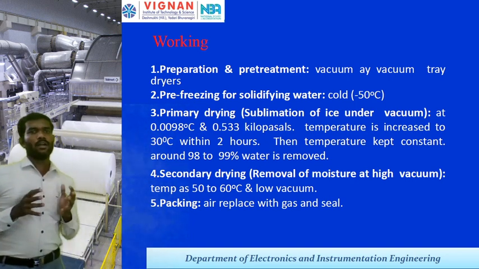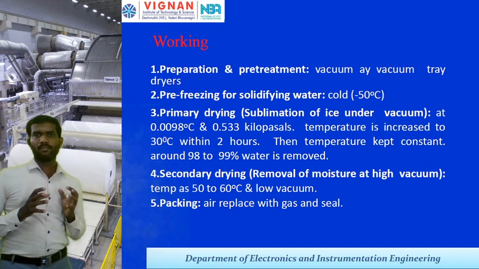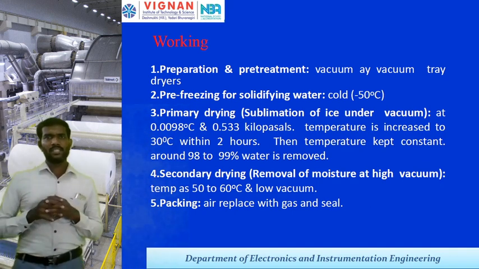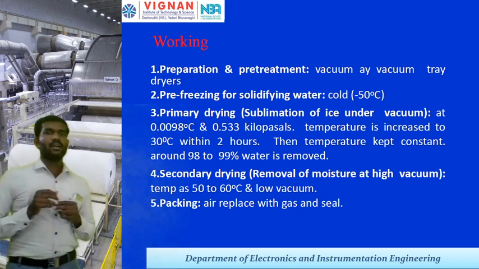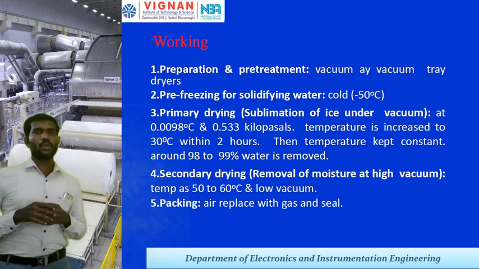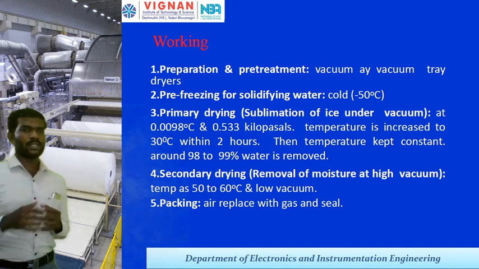The pressure will be 0.0098 to 0.533, and the temperature is increased from -50 degrees to 30 degrees within 2 hours. The temperature is kept constant until 98% to 99% of the water is removed.